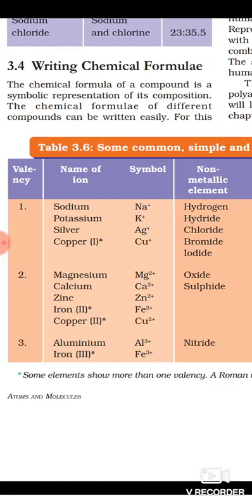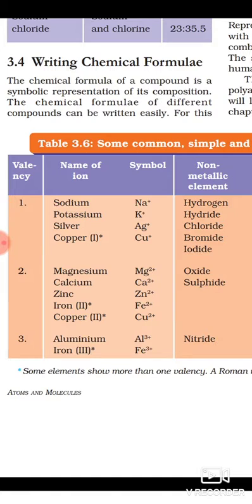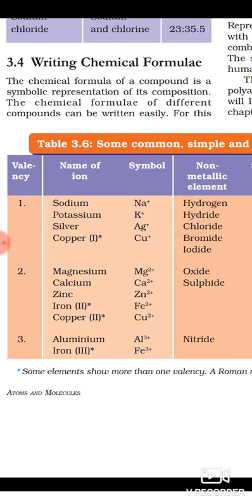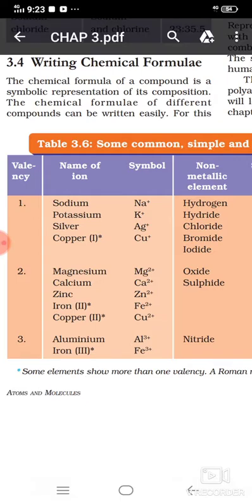Here only one plus charge is there, so it can accept only one negative charge. Plus always attracts negative charge. You know that like charges repel each other and different charges attract each other, that is the universal law. So sodium has Na plus, only one plus charge, it can accept only one negative charge. That means its valency is 1.